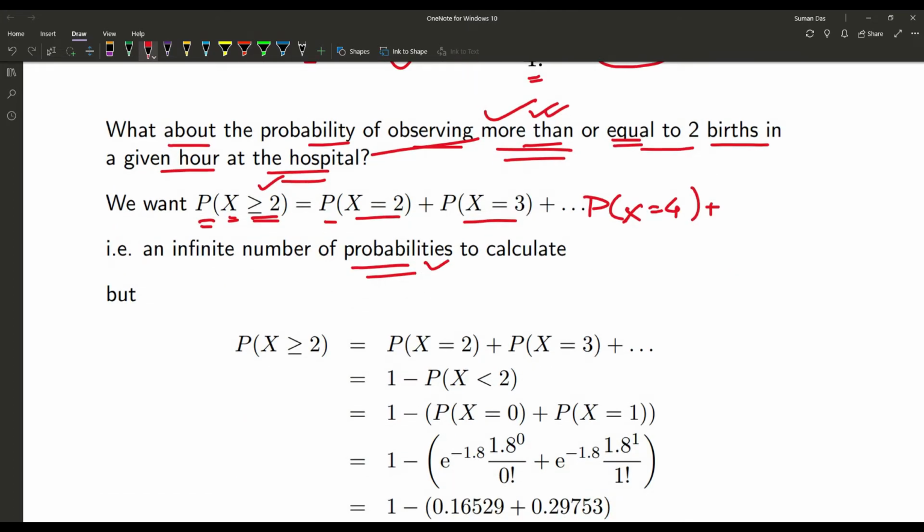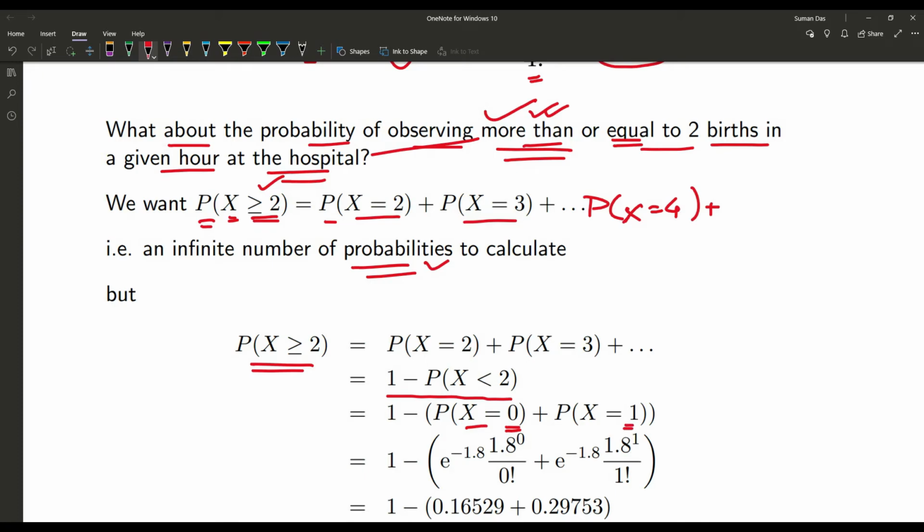So what can we do? We can find probability X greater than or equal to 2 is equal to 1 minus probability of X less than 2. When X is less than 2, there are the possibilities that X is equal to 0, that means no birth, and only 1 birth.